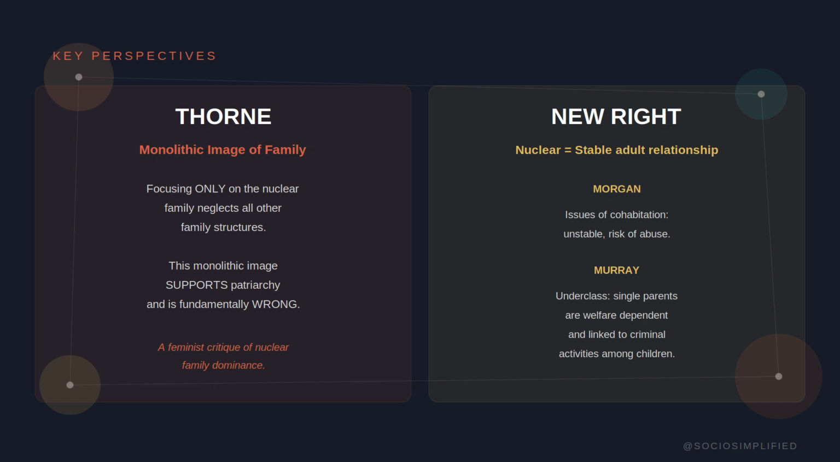The new right takes the opposite view. For the new right, the nuclear family is the ideal, specifically because it provides a stable adult relationship for raising children. Morgan warns that cohabitation is problematic, it's unstable, and more likely to involve domestic abuse compared to marriage. Murray goes further with his concept of the underclass, arguing that single parent families, particularly those dependent on state welfare, are producing children more likely to be involved in criminal activities, a deeply controversial but exam related argument.